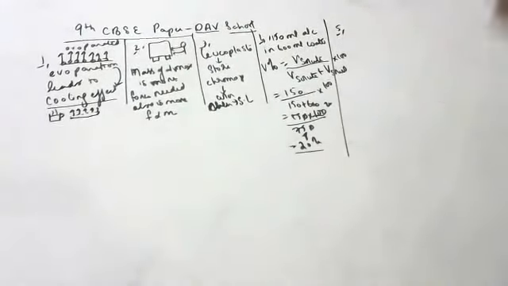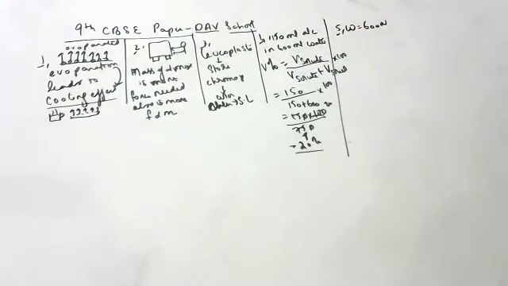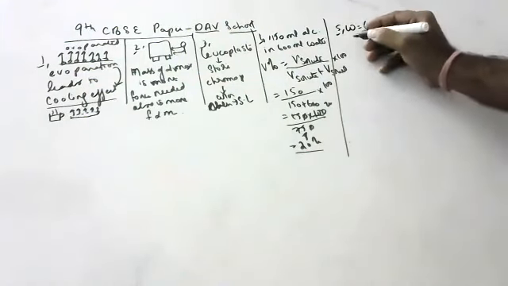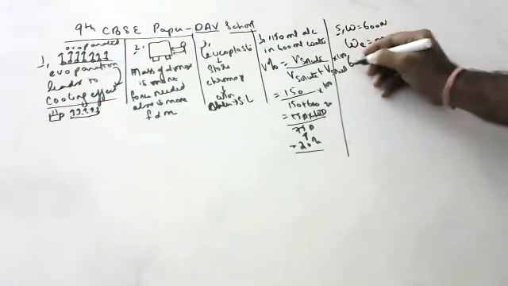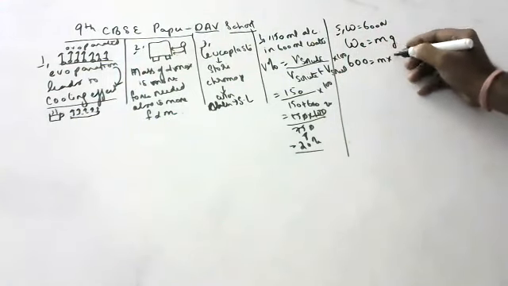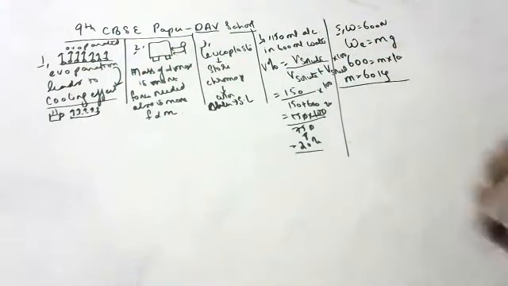Fifth question. A man weighing 600 Newton on the surface of the earth was taken to the moon. What would be his mass and weight on the surface of the moon? So children, the man weighs 600 Newton on earth. On earth we know W = m into g. 600 Newton is equal to m into g, and g on earth is 10. We all know that. So mass is how much, children? 60 kg. Mass is 60 kg on earth, children.